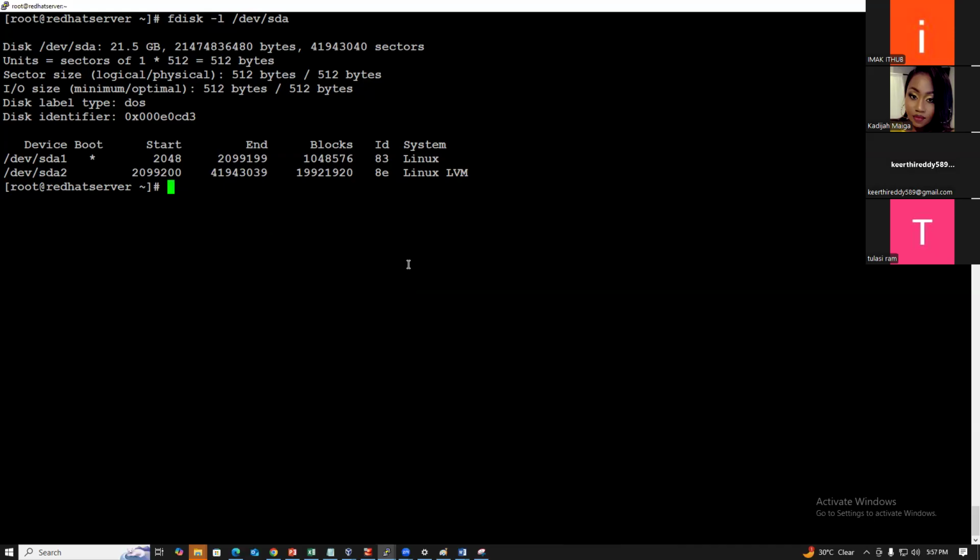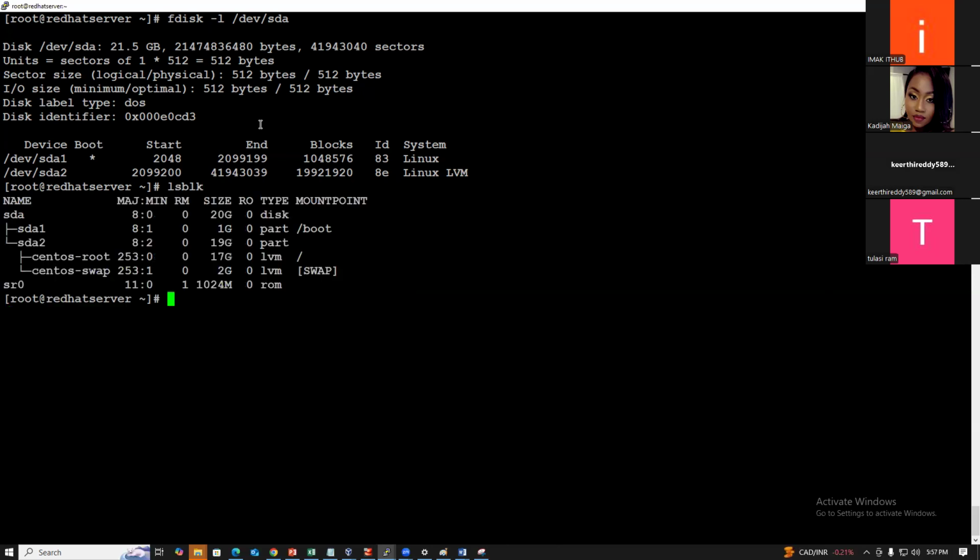Using fdisk, you can do the partitioning also, right? So this is the list. I want to create partitions. Before creating the partitions, we need to add the hard disk. Let's check whether any new hard disk is available. lsblk.